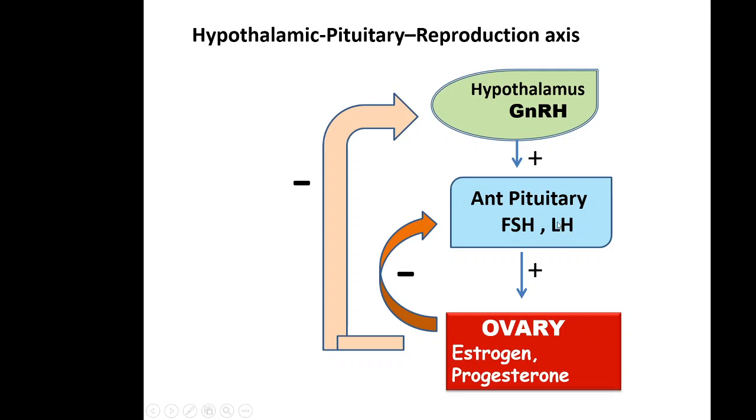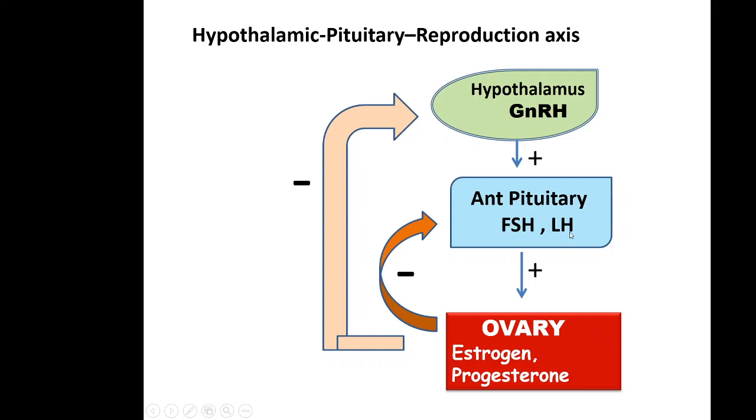This more FSH, LH will stimulate the ovaries, and particularly FSH, follicle stimulating hormone. So ovaries will be stimulated and there will be ovulation.